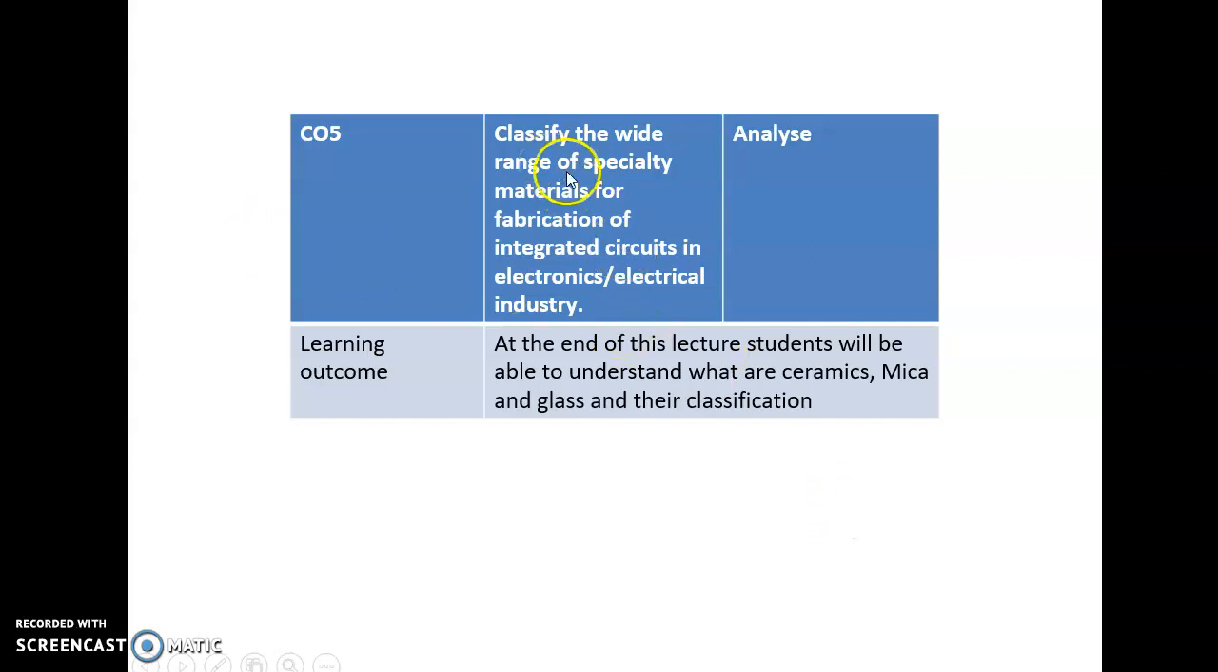The course outcome for this lesson is to classify the wide range of specialty materials for fabrication of integrated circuits in the electronics and electrical industry. The Bloom's taxonomy level is analyzed. The learning outcome is that at the end of this lecture, you'll be able to understand what ceramics, mica, and glass are, and their classification.